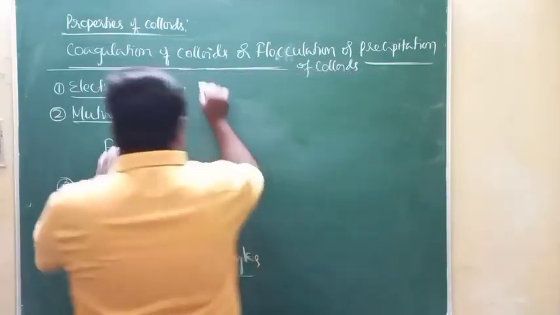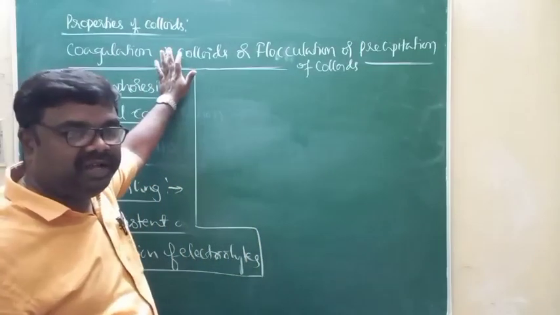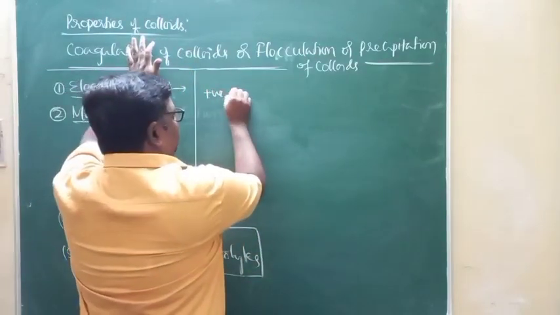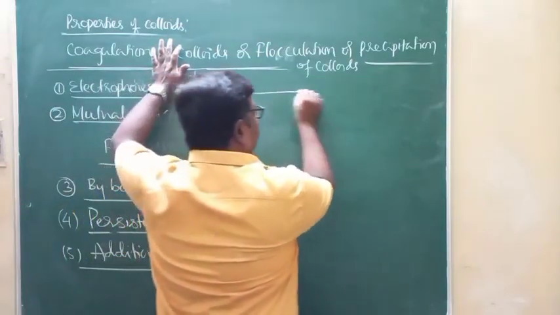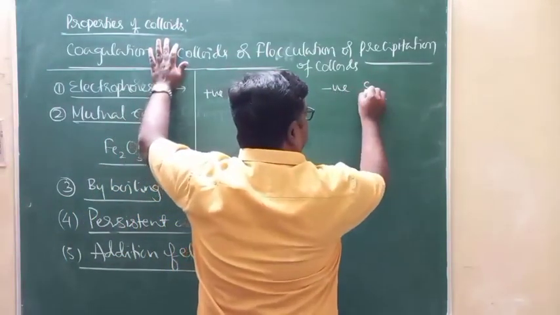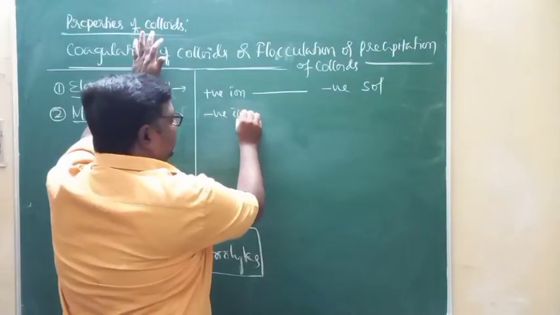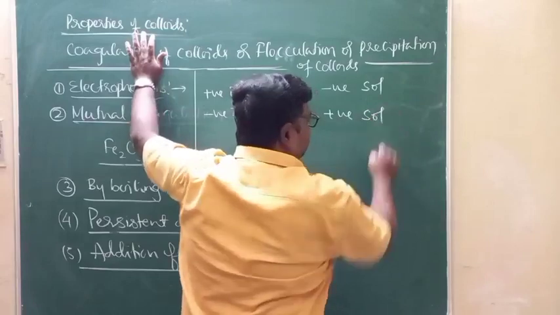And of course, as I said, electrolyte is characterized by positive ions and negative ions. Generally, the positive ion of an electrolyte is going to bring about coagulation of a negatively charged sol. The negative ion of an electrolyte is going to bring about coagulation of a positively charged sol.